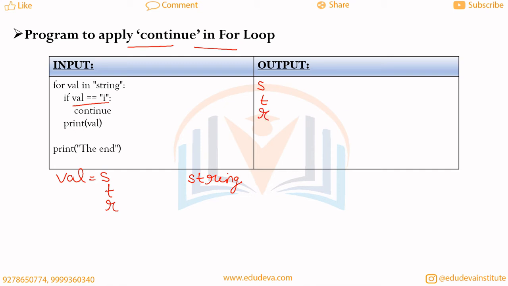Now let's see what happens at continue. Now the new value of val is i, and when we check for i double equal to i, then it is mentioned as continue.